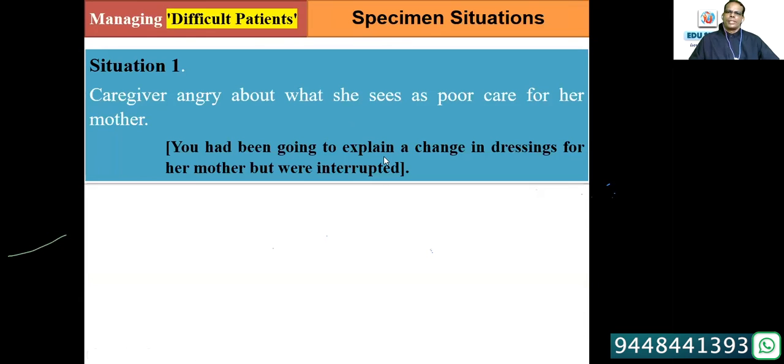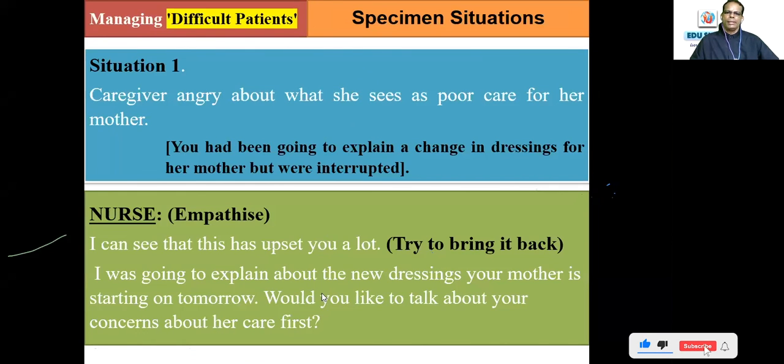So specimen situations, let's take one or two. Caregiver angry about what she sees as poor care for her mother. We were going to explain a change in dressings for her mother, but we are interrupted because the caregiver is so angry that her mother is not getting proper care. First you have to empathize. First thing is empathize. I can see that this has upset you a lot.